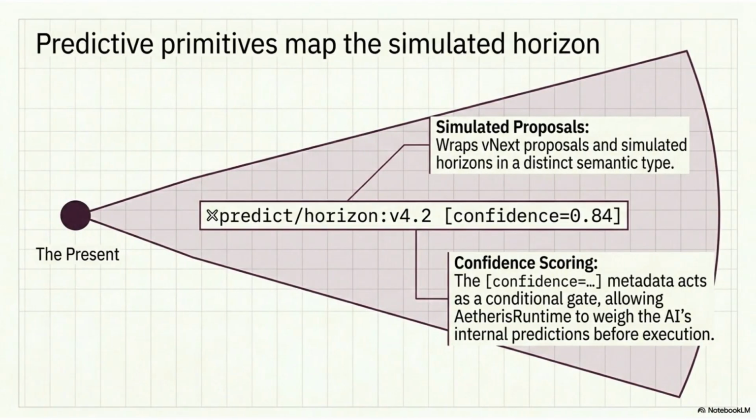Predictive primitives map the simulated horizon. By wrapping future state proposals in a distinct semantic type with confidence scoring, the AetherisRuntime can use this metadata as a conditional gate to weigh internal predictions before executing them.